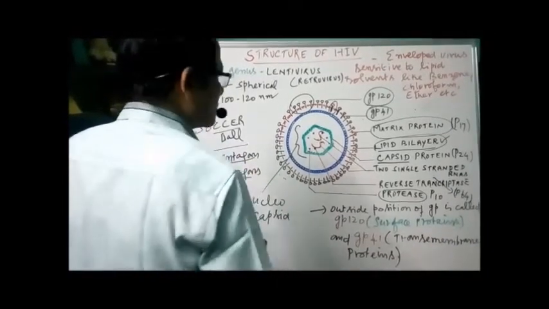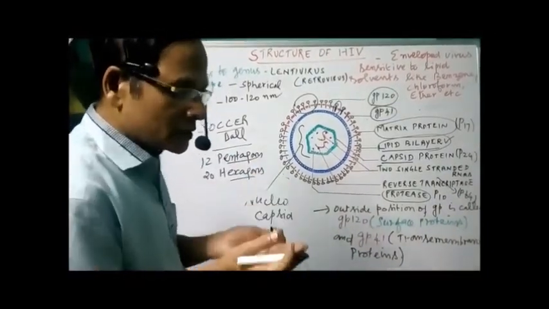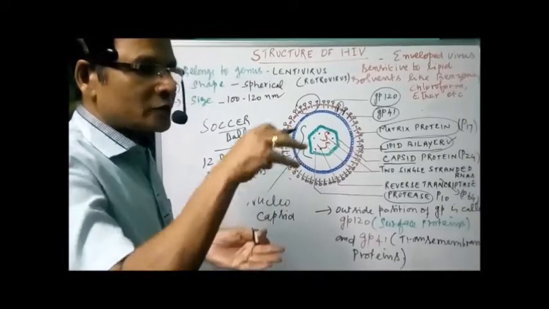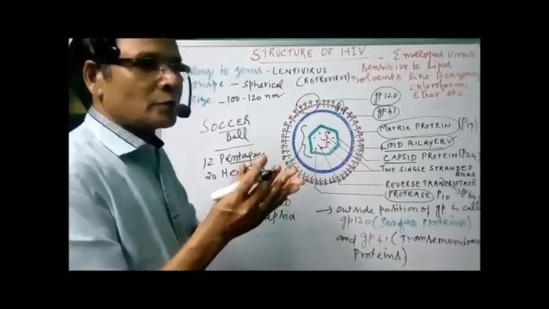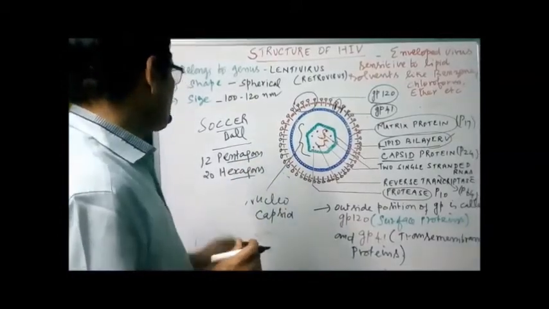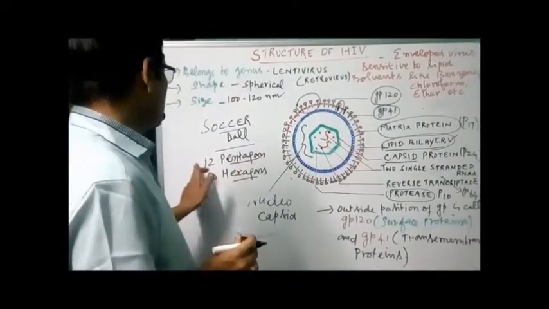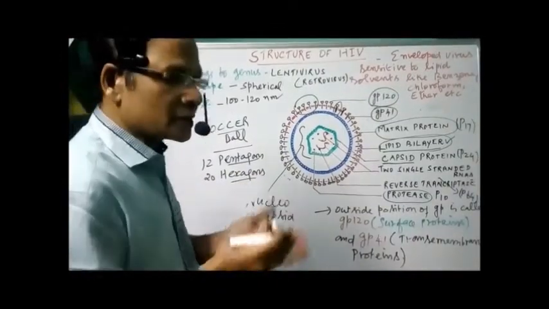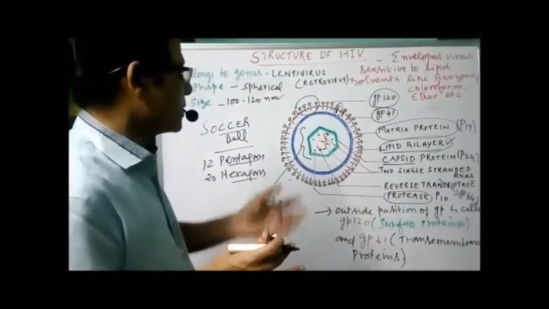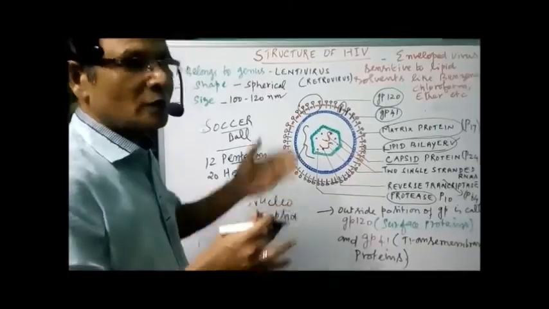Pentagons have 5 sides and hexagons 6; just look at the surface of a football. It's not a single piece of leather, it's formed of many pieces. Just like that, the virus is formed of 12 five-sided pentagons and 20 six-sided hexagons, pieces of protein combined together.